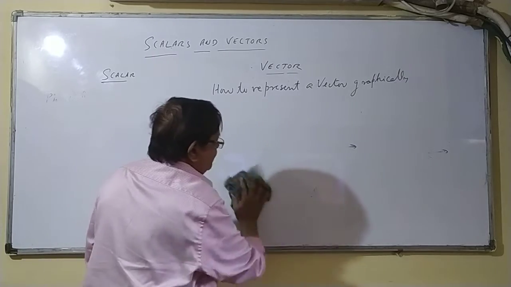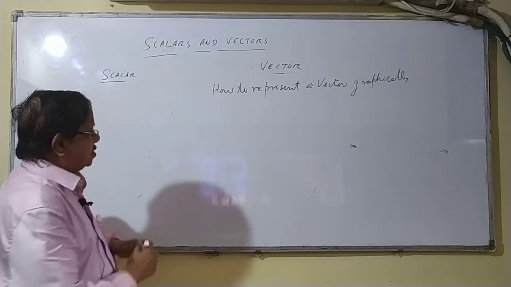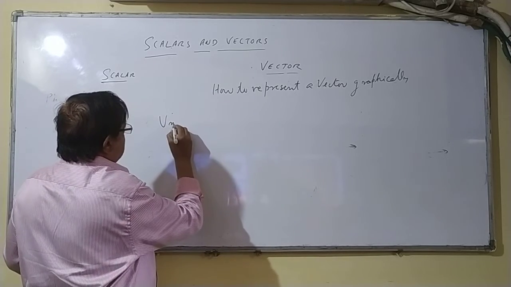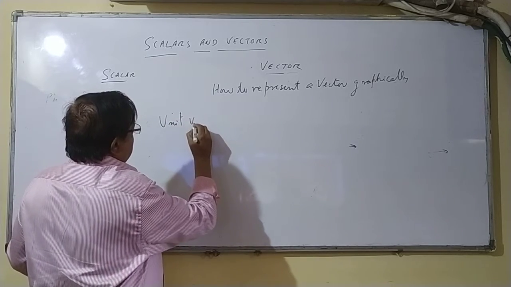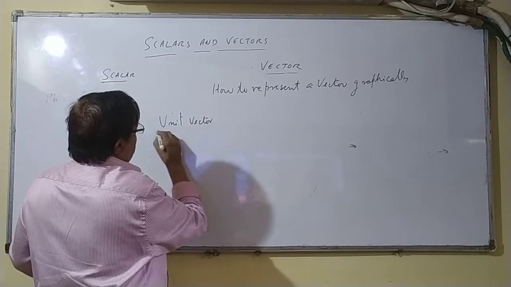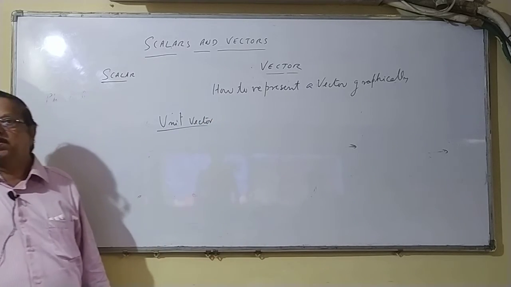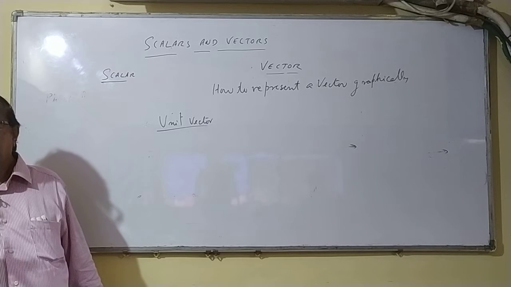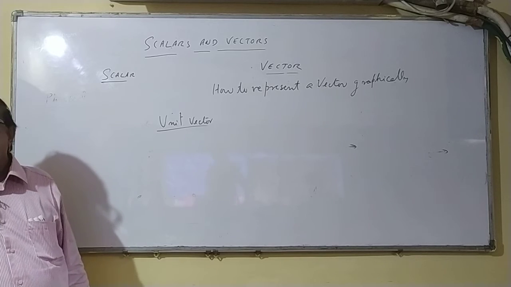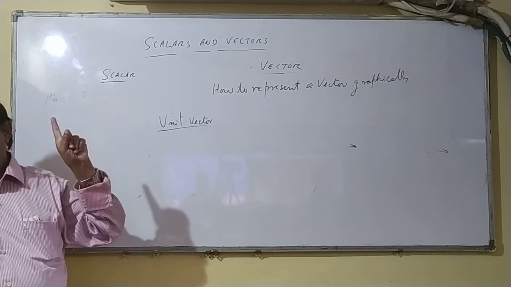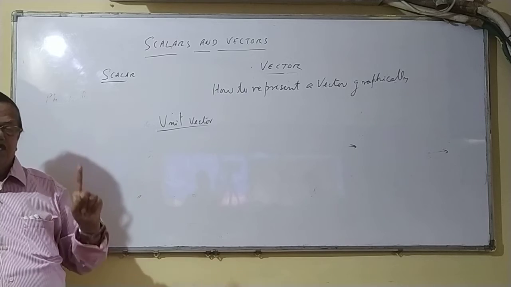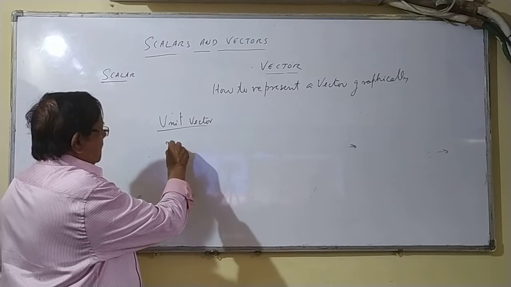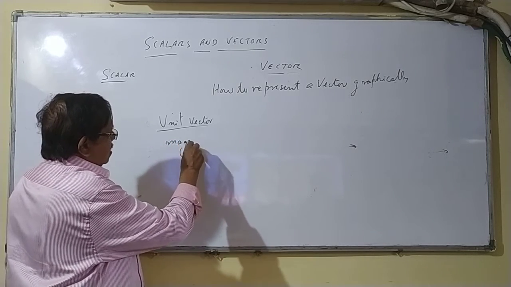Next is unit vector. What is the meaning of unit vector? Unit means what? Unit vector means magnitude 1.